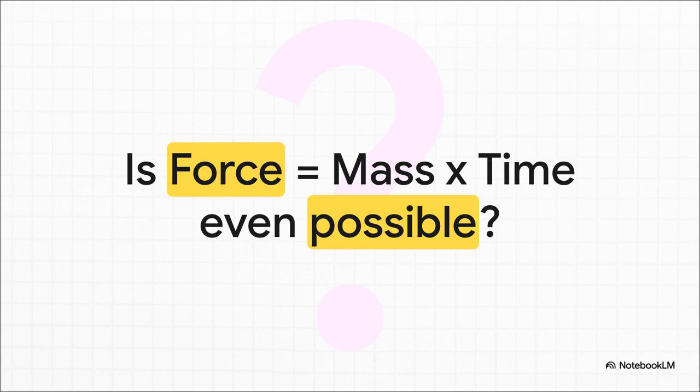Look at this equation. Force equals mass times time. Does that feel right to you? Something about it just seems wrong, doesn't it? But how could you prove it's totally impossible without plugging in a single number? Well, stick around, because you're about to find out exactly how.